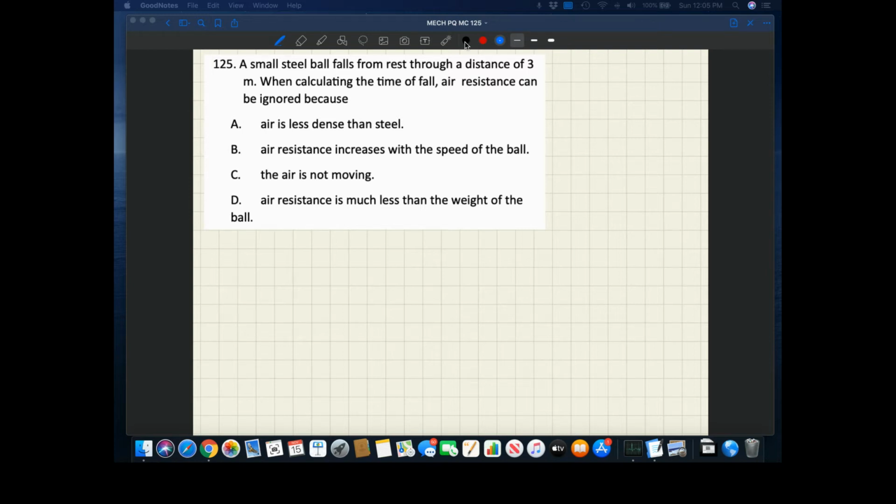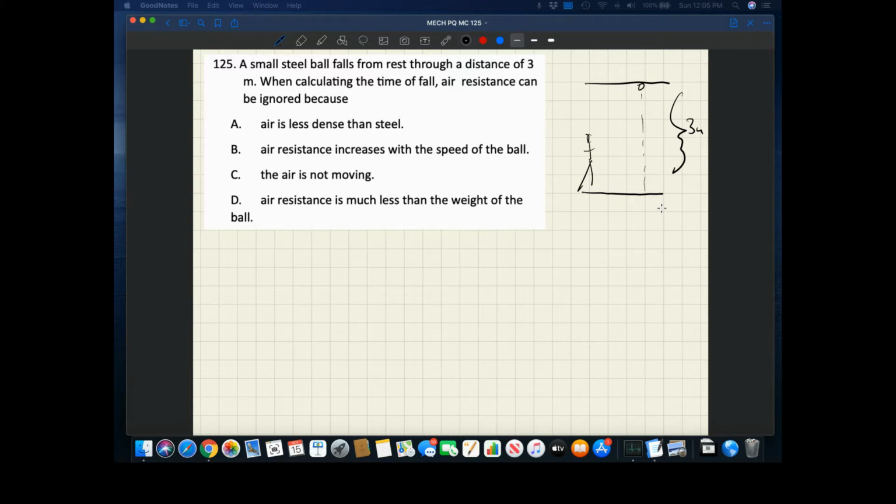So this question, we'll start out by diagramming what it says. So we have a steel ball falling from rest a distance of 3 meters. If we have a distance of 3 meters like this, a person is about 1.5 meters tall. So we're talking about a ball not falling too far.